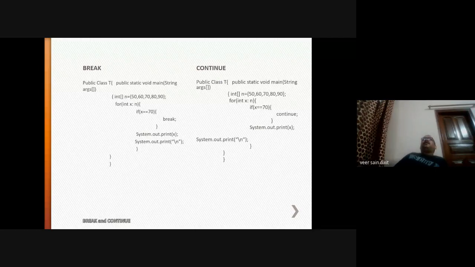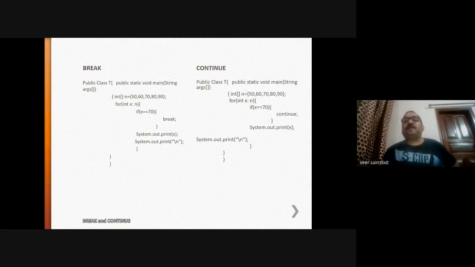Again, I am repeating that. In loops, you always use iterators, and you always increase the value through the iterator. For example, i = 1, i <= n, i++. So i is an iterator. For each and every iteration, the set of statements will be executed. If you want that for some iteration the set of statements should not be executed, by using the continue statement you can do this. This is the application of the continue statement.